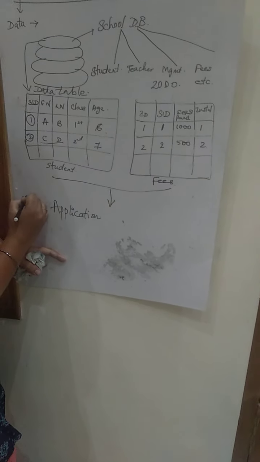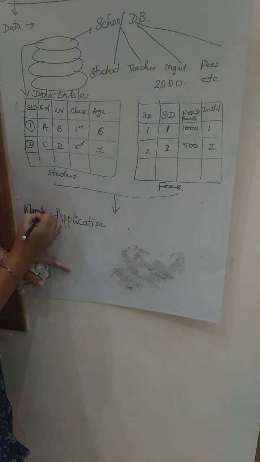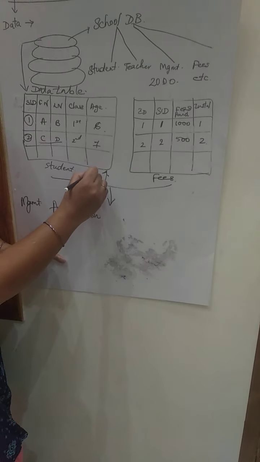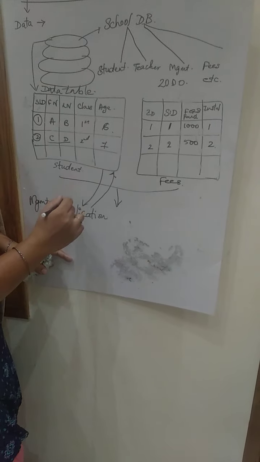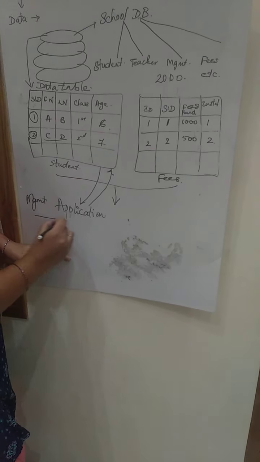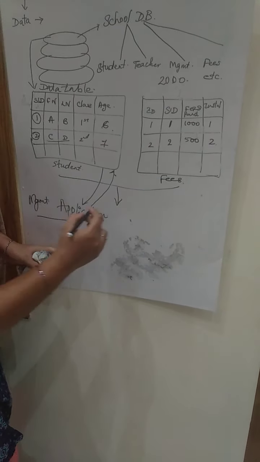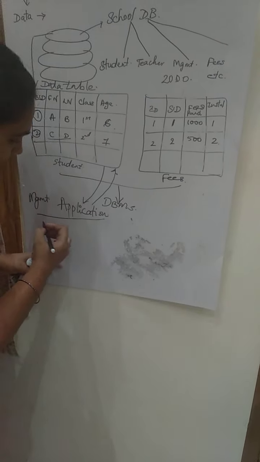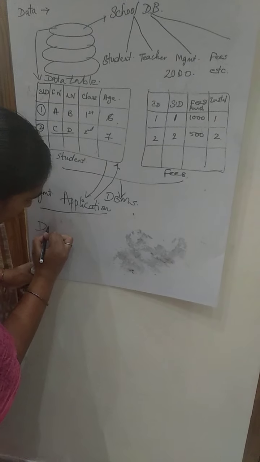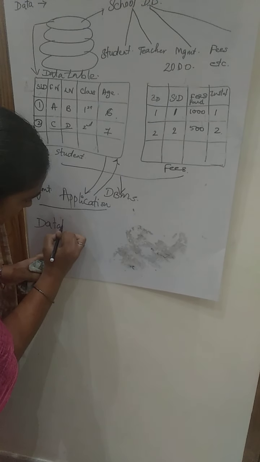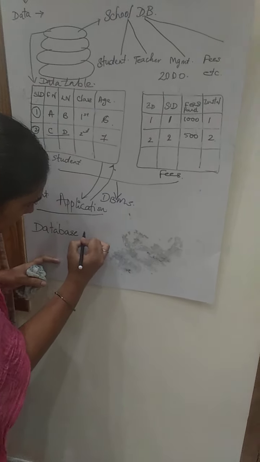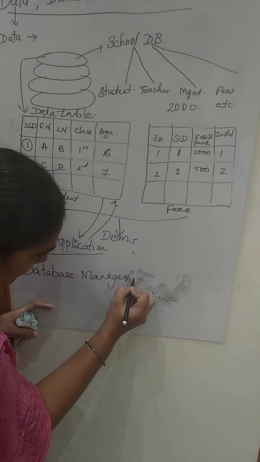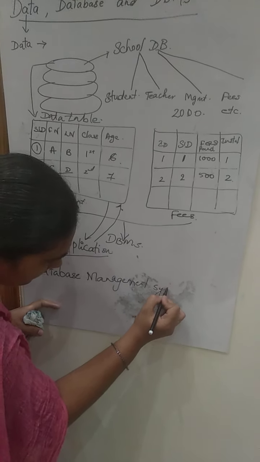So the application helps management get the data from this database. How does the database give the data to the application? Through the DBMS. What is DBMS? Database Management System.